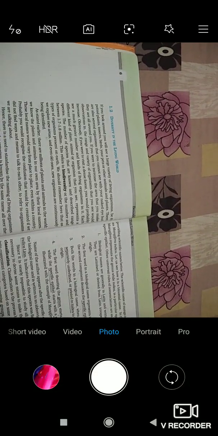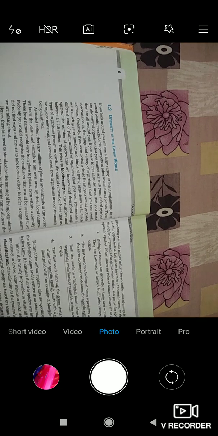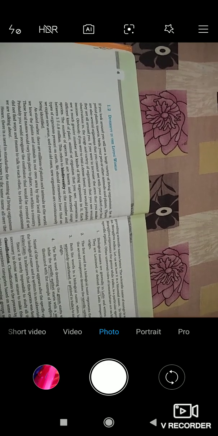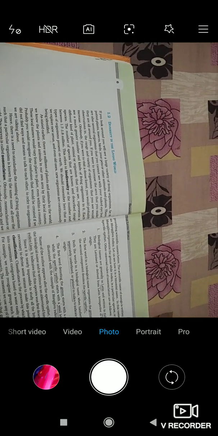So as there is an increase in area, there is an increase in organisms. So let's see the next statement.